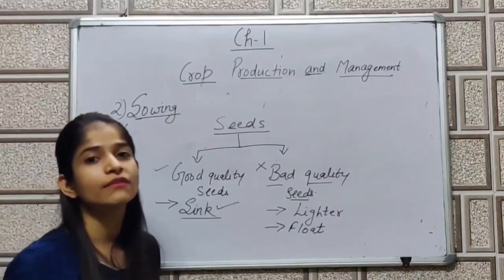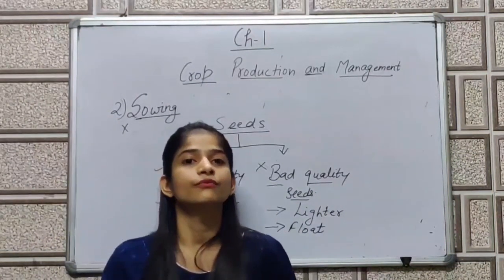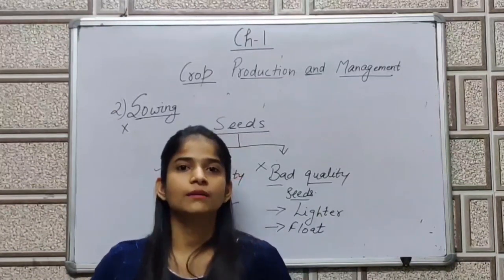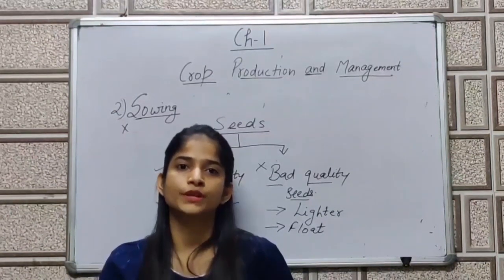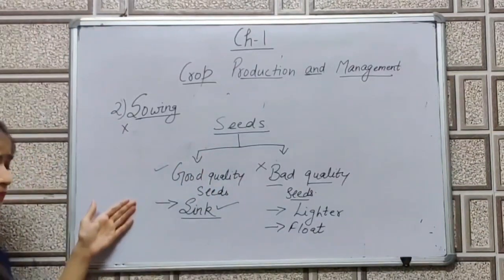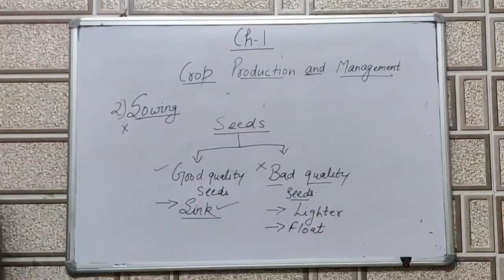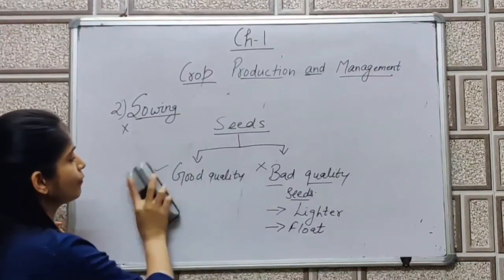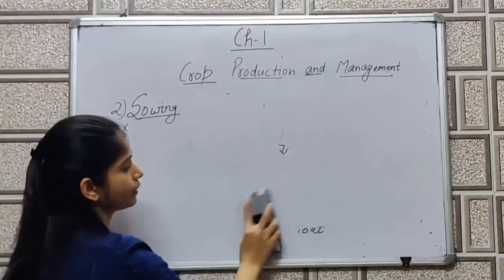So before sowing, we have to choose which seeds are good and which seeds are bad, which have to be sown and which don't have to be sown. So first, we have to differentiate between good quality seeds and bad quality seeds. Then we will move towards the process of sowing.